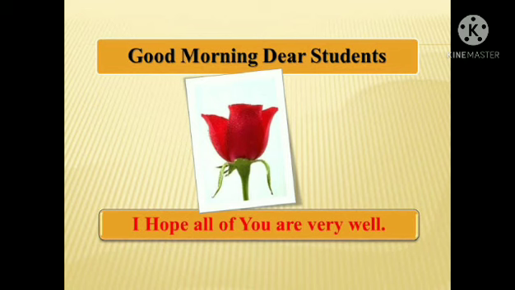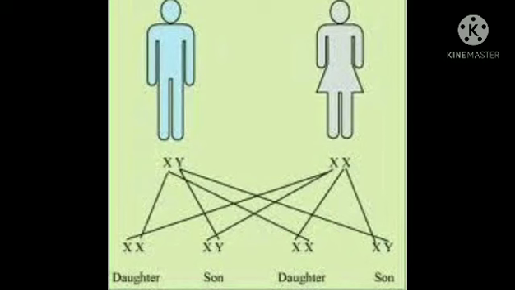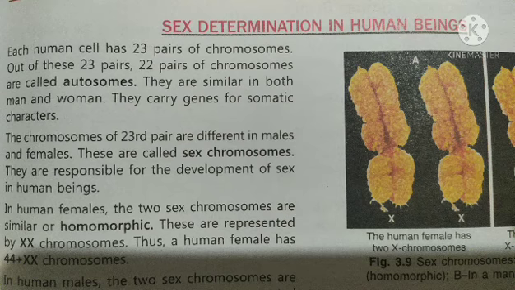So, dear students, today we will learn about sex determination in humans. All of you know that in each human cell there are 23 pairs of chromosomes, and out of the 23 pairs, the first 22 pairs are autosomes. Autosomes are similar in both man and woman, and they carry genes for somatic characters.